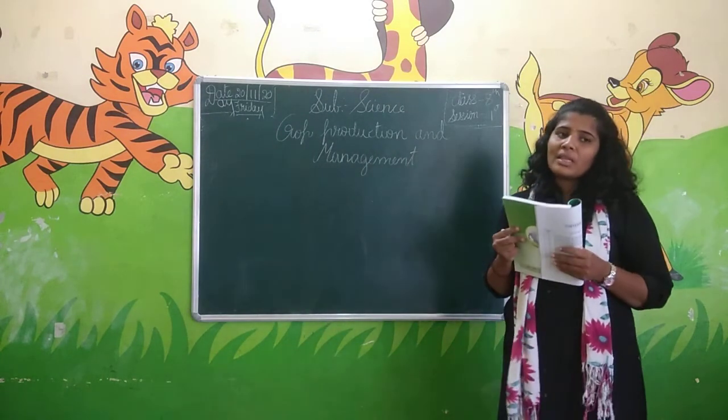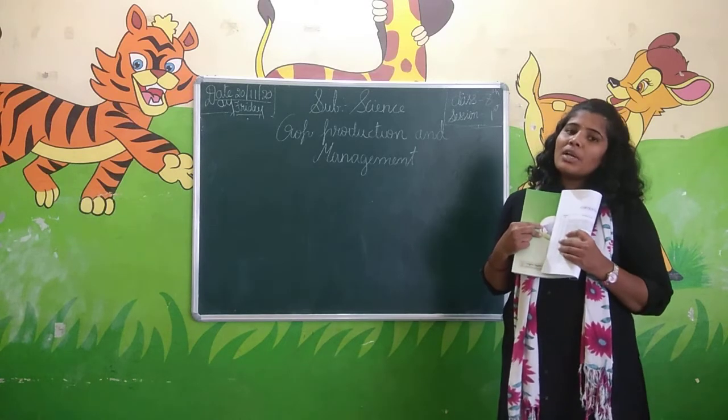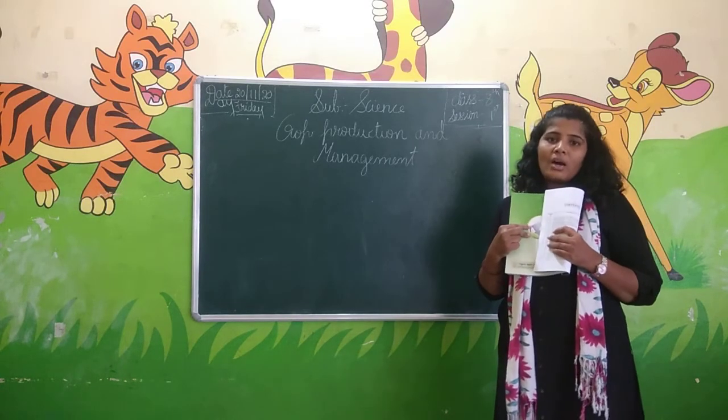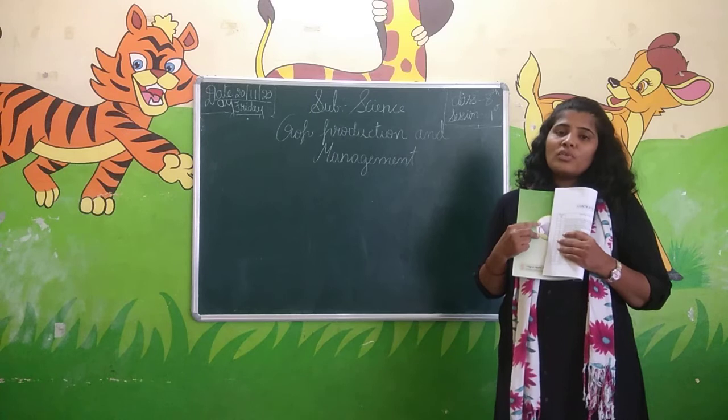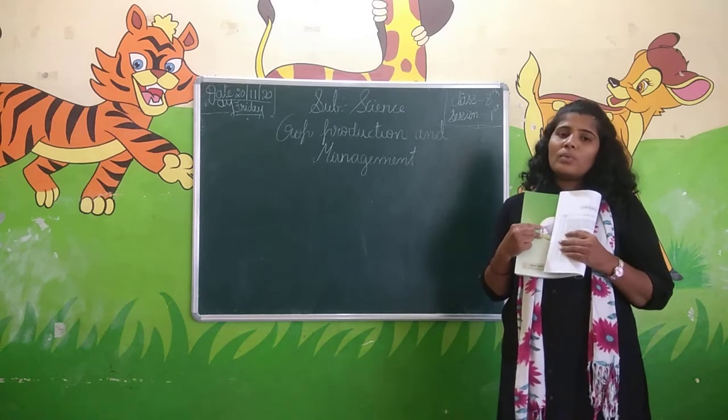All the living organisms present on the earth depend on others for food.